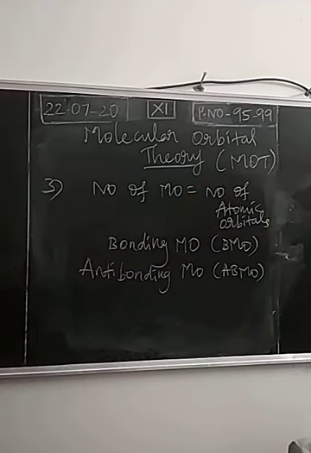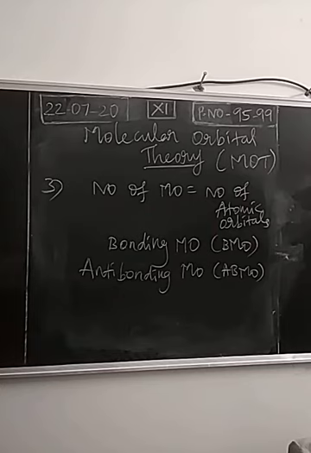So, when atomic orbitals of different atoms are joining together, they produce a new orbital called a molecular orbital. The molecular orbital is of two types, bonding as well as anti-bonding. The bonding orbital will have less energy than the atomic orbital. Anti-bonding molecular orbital will have more energy than the atomic orbital. So easily we can remember that bonding will have low energy, anti-bonding will have more energy than the atomic orbitals.